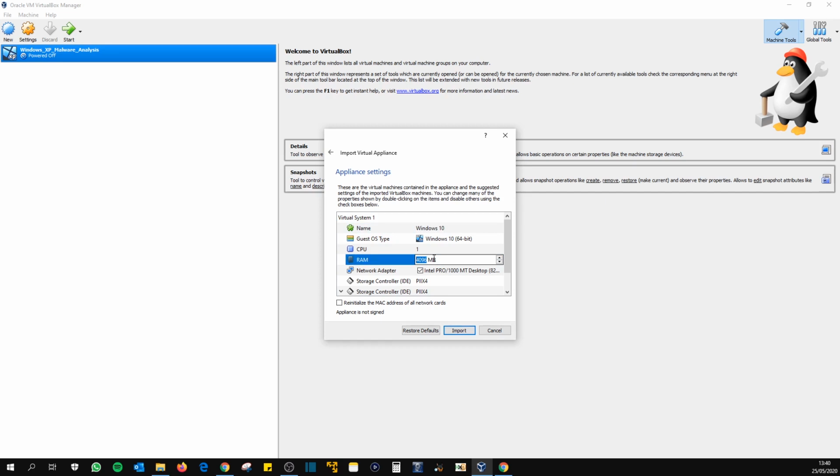Select how much RAM we want to allocate it. This depends on how much physical RAM you actually have. I have 32 gigabytes, so I'll assign 10 gigabytes of RAM to it. If we just click Import,